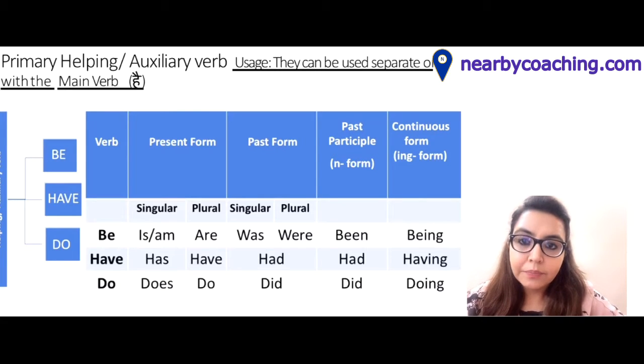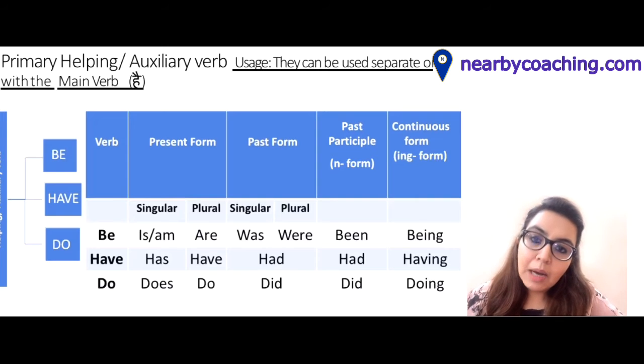Now as given on the board, there are only three primary helping or auxiliary verbs in whole of English grammar. First is to be, second is to have, and third is to do. Now for any verb, there are four forms of verb. The first is present form, which denotes the present. The second is past form, which denotes the past.